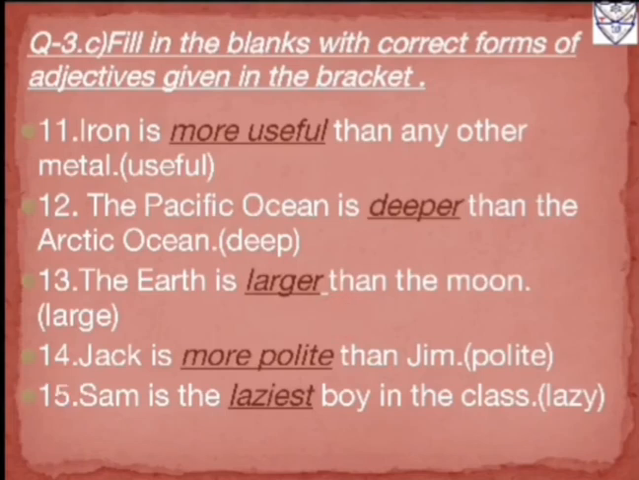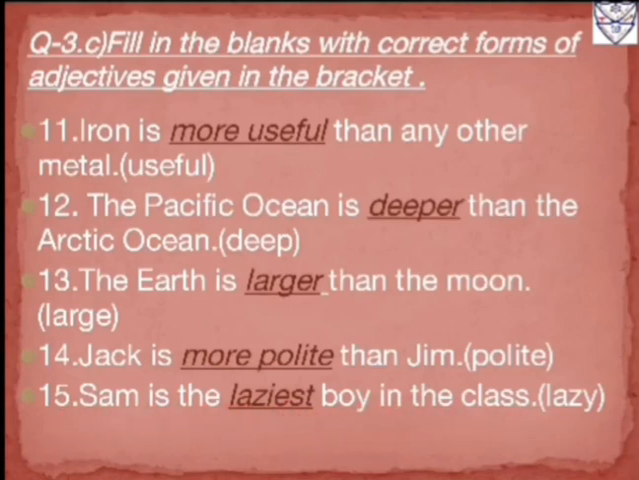14th number, Jack is more polite than Jim. Now in bracket, which word is given? Polite. Polite is an adjective as well as it is in positive degree. Now here Jack is compared with whom? With Jim. So two persons are compared with each other. Therefore we can say that the answer will be in comparative degree form. So polite will become more polite. More we are using for which degree? For comparative degree.